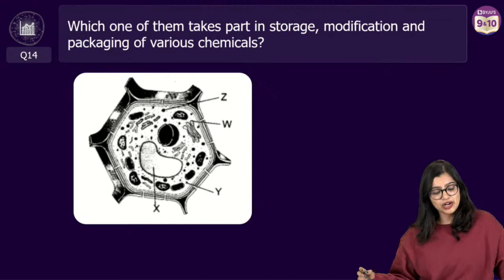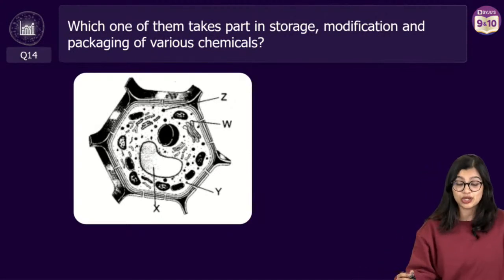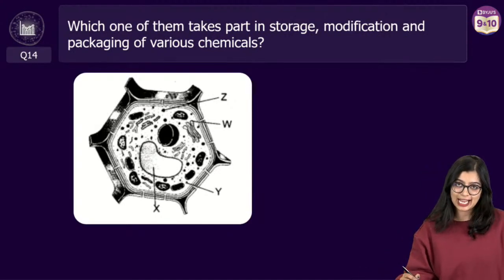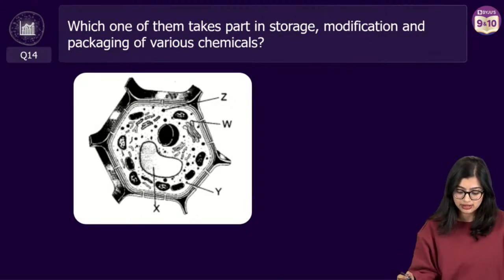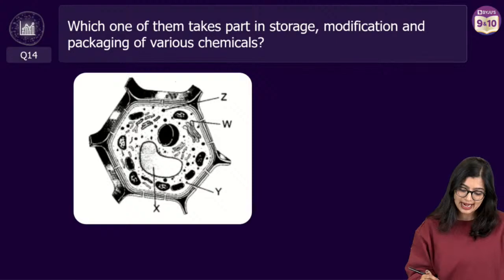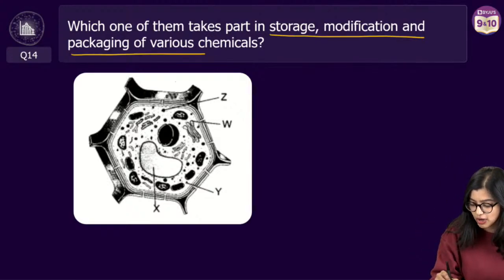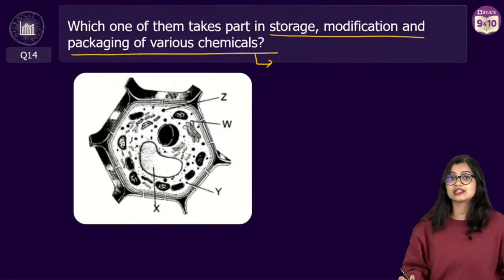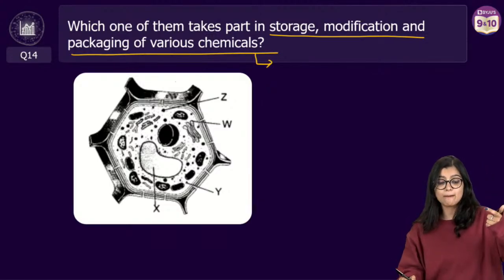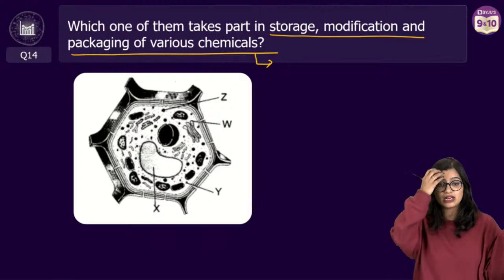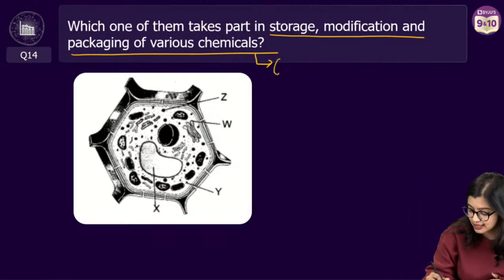Now, question number 14: which one of the following takes part in storage, modification and packaging of various chemicals? So you have X, Y, Z and W. Identify the organelle which is responsible for this. Which organelle is responsible for storage, modification, packaging of chemicals? Exactly, it is the Golgi apparatus.